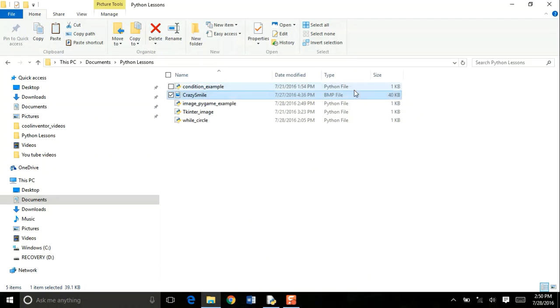One thing you should remember, and this is very, very important, is that you need to make sure that the picture that you're trying to load is in the same folder, the same location where you saved your Pygame program. In my case, as you can see, I saved my program in the same folder as my picture. If I saved this picture in a different folder, I won't be able to load it in my program. So make sure your picture is in the same place where you're saving your Pygame program.